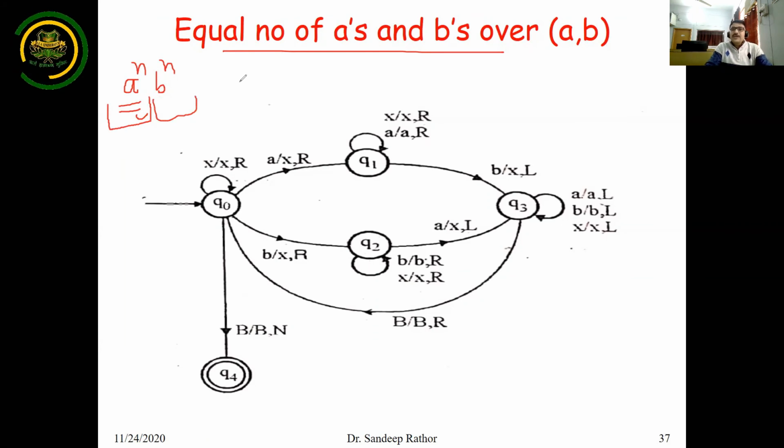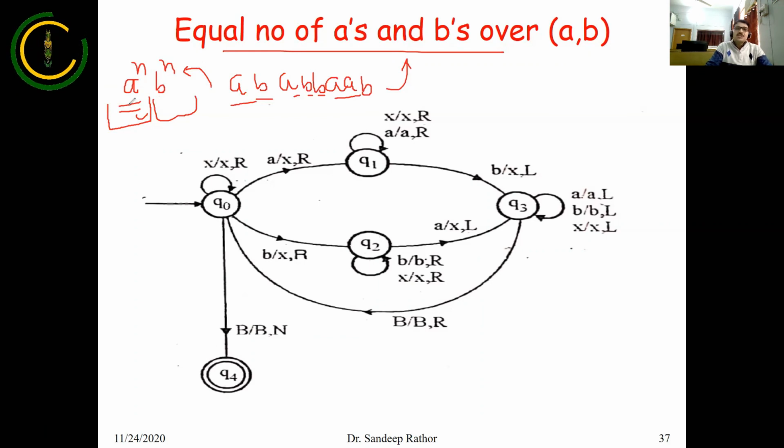But in equal number of A and equal number of B, this type of string can be possible. That is this one. In this situation, we can have strings like this, which is possible in the case of equal number of A and equal number of B, while this type of situation cannot be possible in the case of A^n B^n or B^n A^n. So it is a similar kind of thing, but you have to verify that a string can start with A or can start with B.